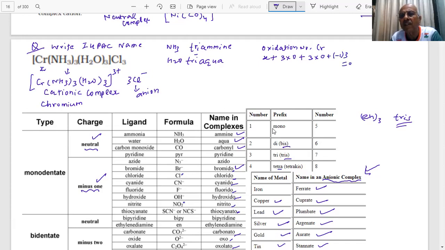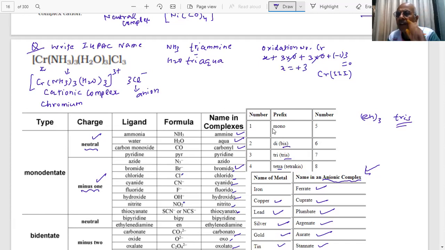X is equal to +3. The oxidation number of chromium is 3. How do you write chromium 3 in Roman numerals? III. Now we have to write the name according to the rules.